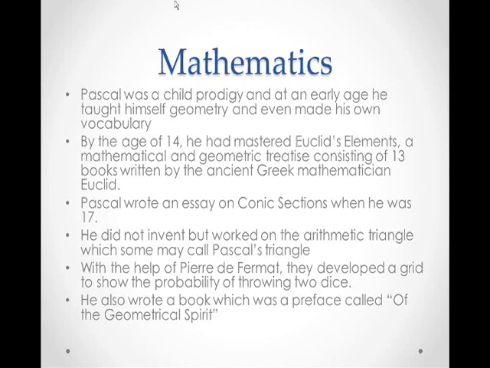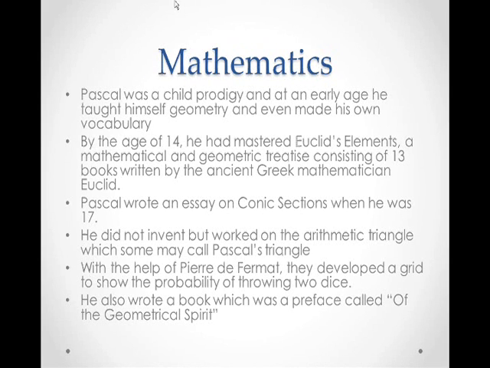Pascal was a child prodigy, and he taught himself geometry, and he even made his own vocabulary. By the age of 14, he had mastered Euclid's Elements, a mathematical and geometric treatise consisting of 13 books written by the ancient Greek mathematician Euclid.